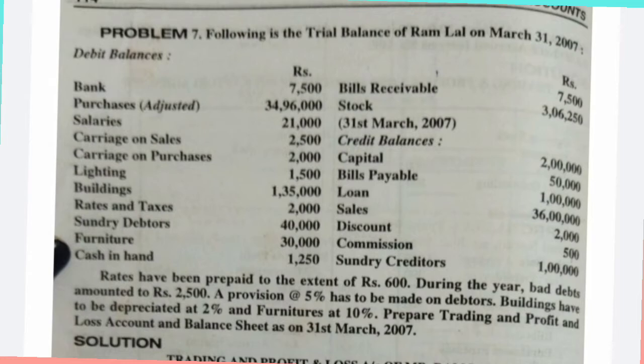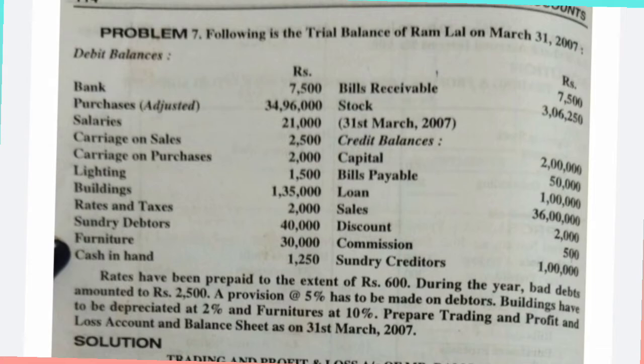So they have given the debit balances. Let's start marking which item falls under the trading or profit and loss account or a balance sheet. Bank is an asset, so balance sheet asset side. Purchases adjusted, so they have given adjusted purchases, which means purchases less purchase returns. They have already deducted the purchase returns from purchases. So adjusted purchases 34 lakhs 96,000 comes under the trading account debit side.